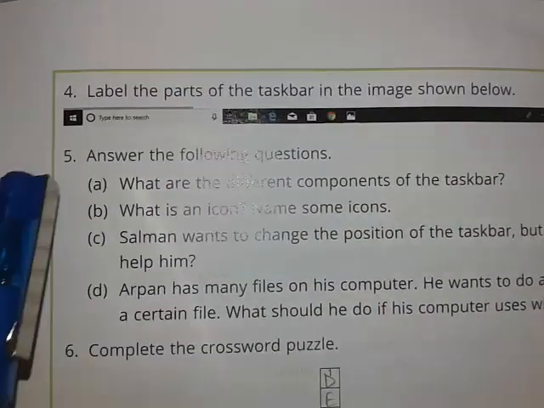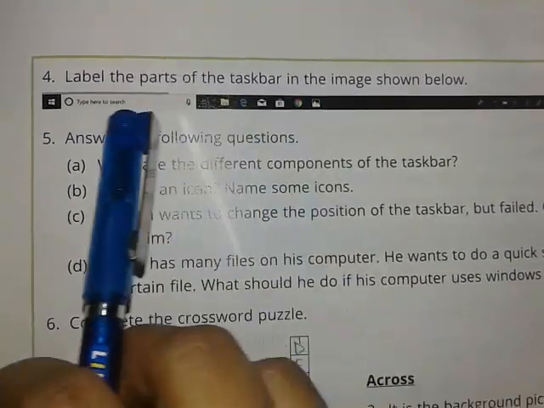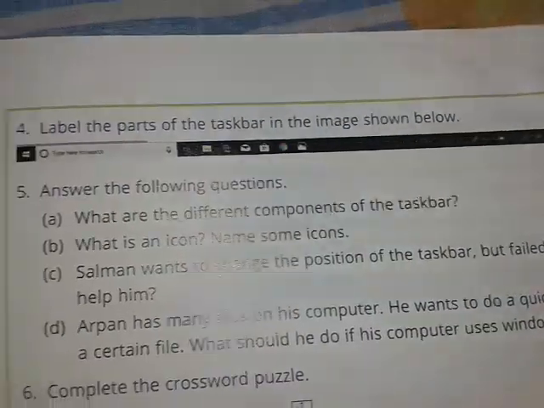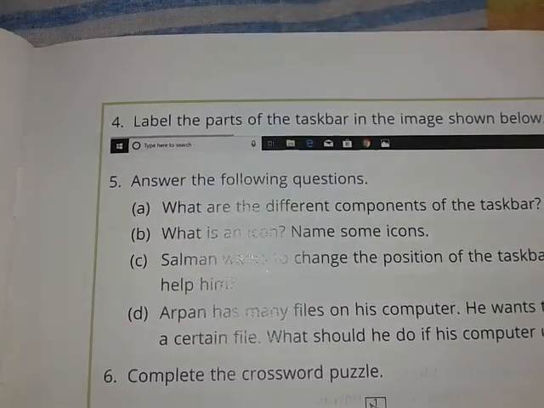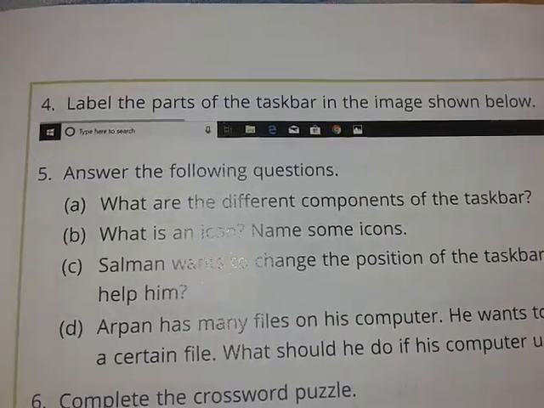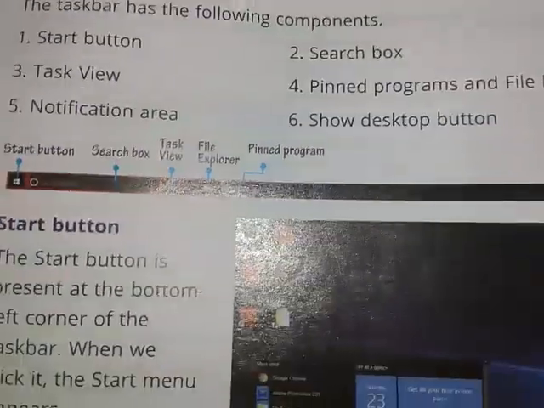Moving to number 4, label the parts of the taskbar in the image shown below. So the image of a taskbar is given, and you will label the parts. This one I have not marked in the book, because marking in the book and making videos from here may become untidy. So this is given on page 18 in your book.